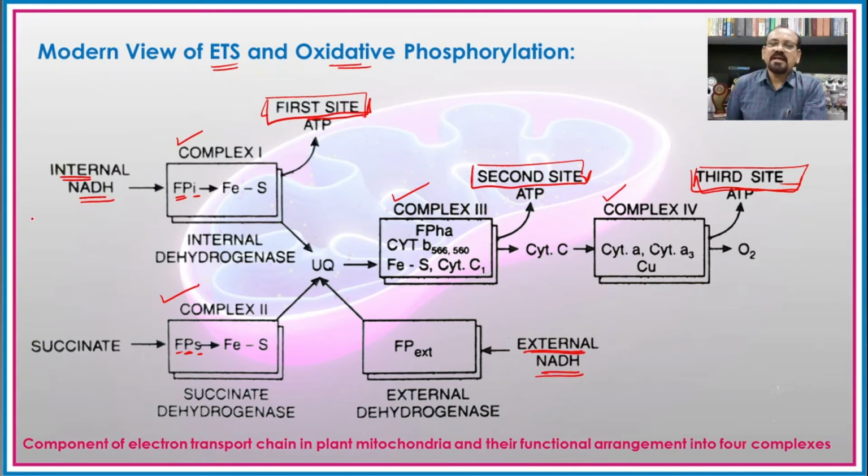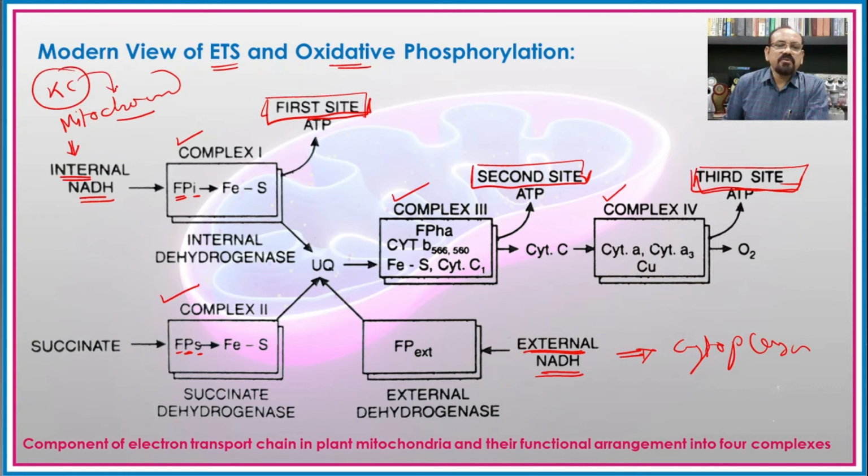So what is this internal NADH and the external NADH? The internal NADH means the NADH which is formed in the mitochondria, while the external NADH means the NADH which is formed in the cytoplasm. So we know that the Krebs cycle is carried out in the mitochondria. Oxidative decarboxylation also takes place in mitochondria.